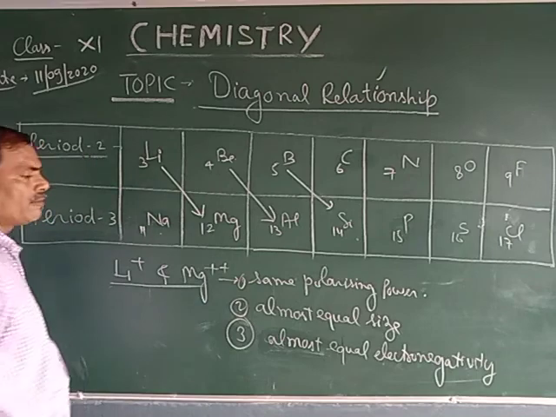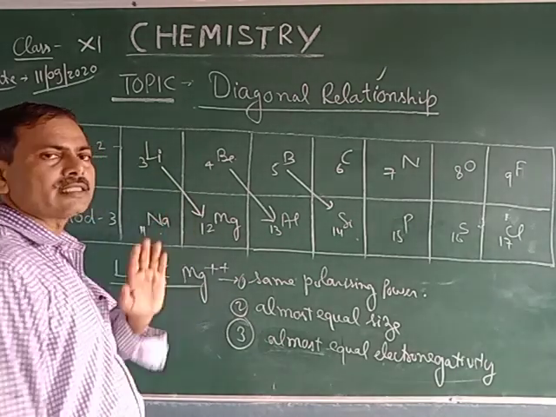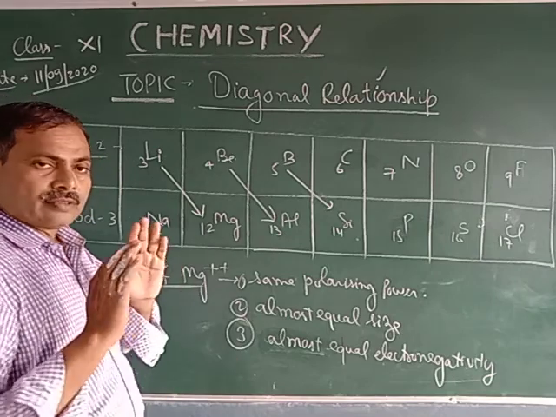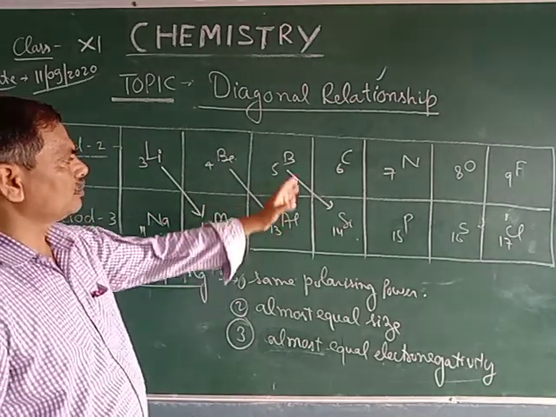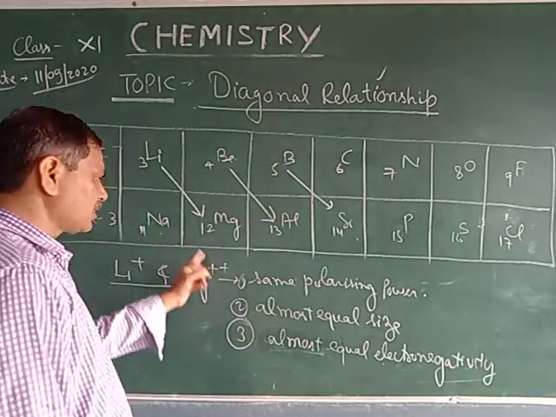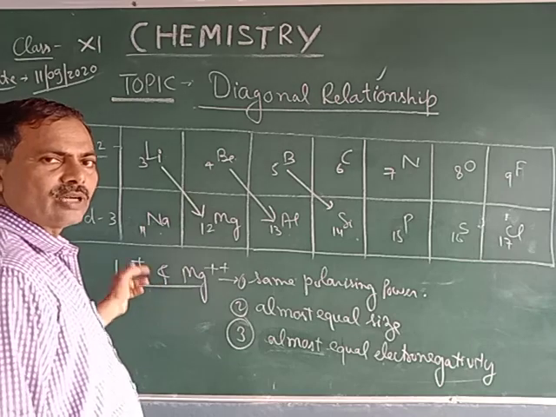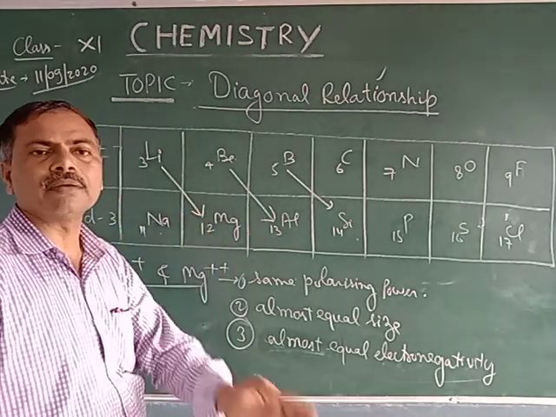This is the reason for the chemical resemblance between the lithium and magnesium ion. When asked the question about beryllium and aluminum, or boron and silicon, the reason will be the same. In this place, you have to write the ions and the reason will be the same.